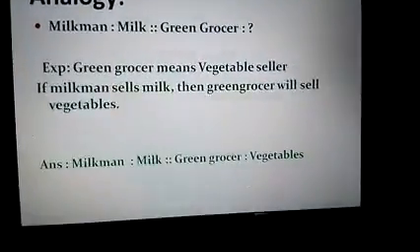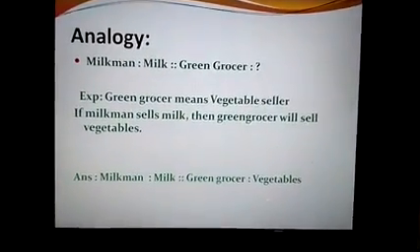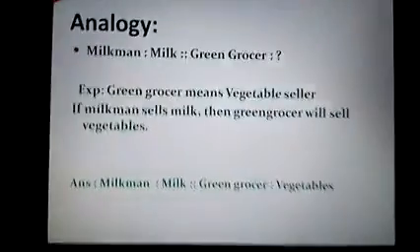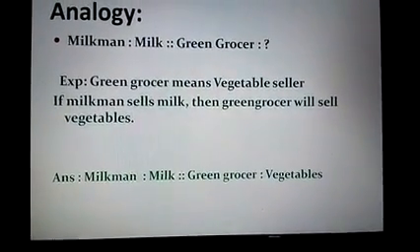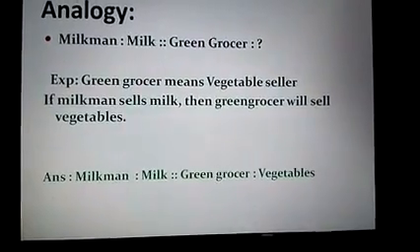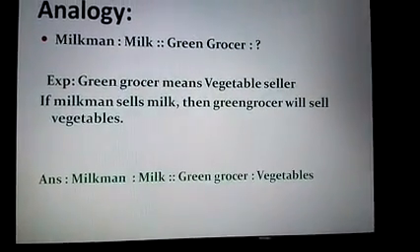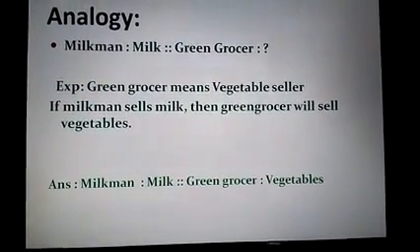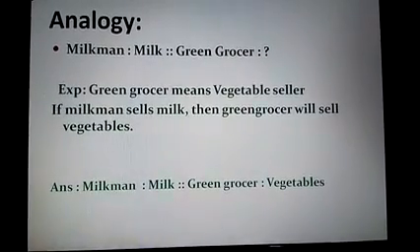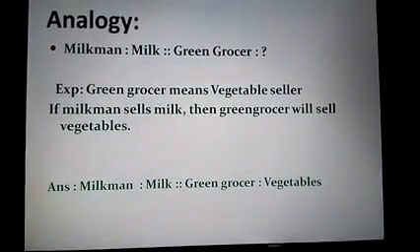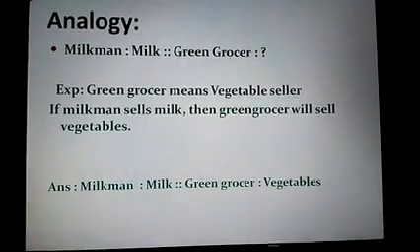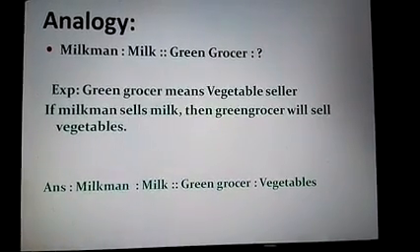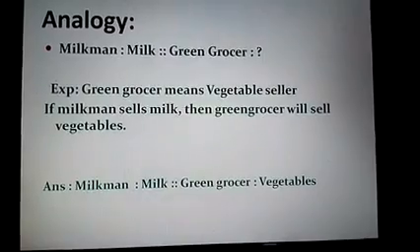In analogy, what you need to do is look for the similarity between the options that are given. Suppose similarity means, like in the previous one, the first number when multiplied by 2 gives the second number. Here it is milkman and milk, that means what the person is selling. Similarly, I can give you one more example. Blackboard is to black, then grass is to what? If the color of the blackboard is black, then the color of grass is what? Green. Clear?